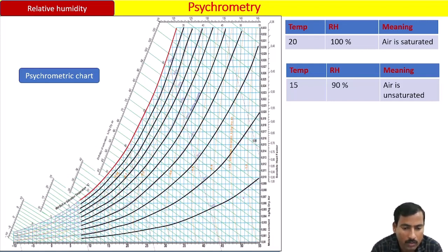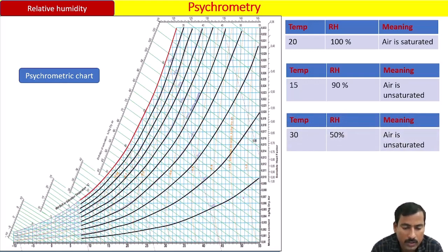Even if 1% vacancy is there, that air is called unsaturated. For example, if I take 30 degrees Celsius and 50% relative humidity, it means 1 kg of dry air at 30 degrees Celsius has its own capacity to hold water vapor. Out of that capacity, only 50% is fulfilled and 50% is vacant. That is, the air is unsaturated.